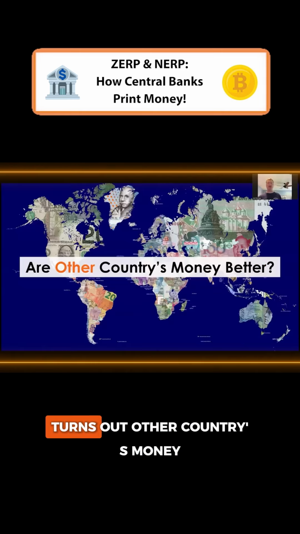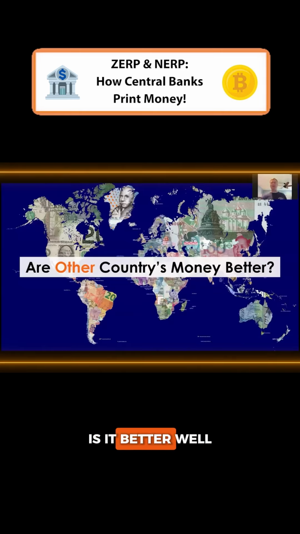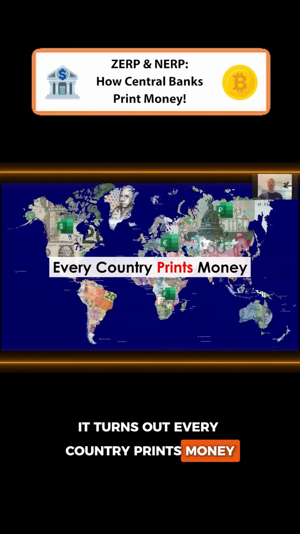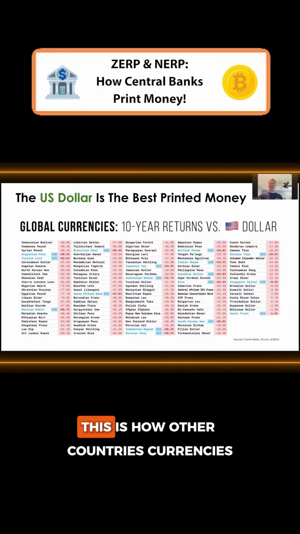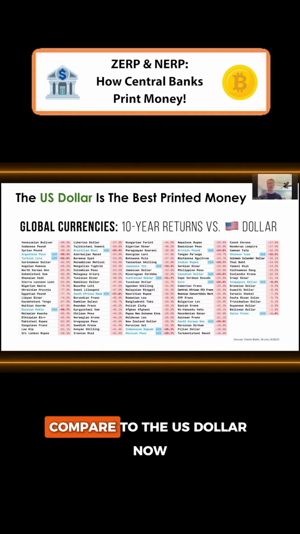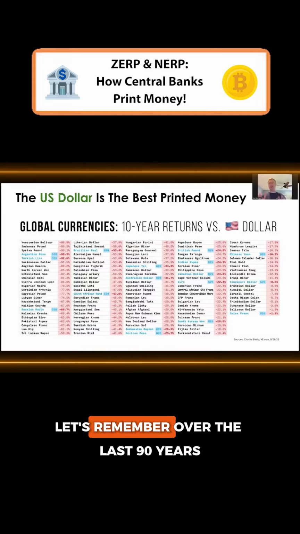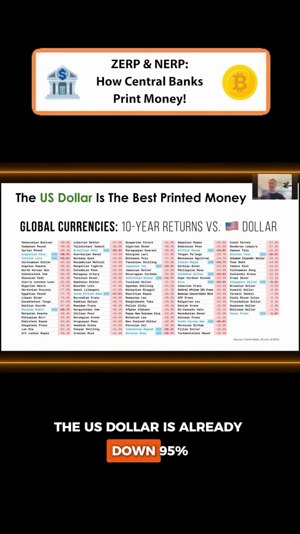What about other governments? Well, it turns out other countries' money, is it better? Well, it turns out every country prints money. They all print money. And the US dollar is actually the best printed paper money. This is how other countries' currencies compare to the US dollar. Now, let's remember, over the last 90 years, the US dollar is already down 95%.